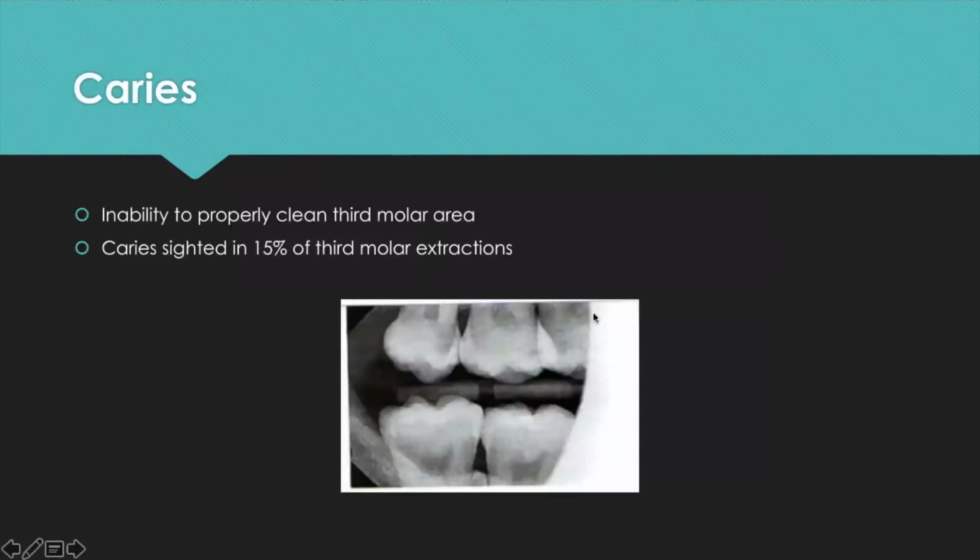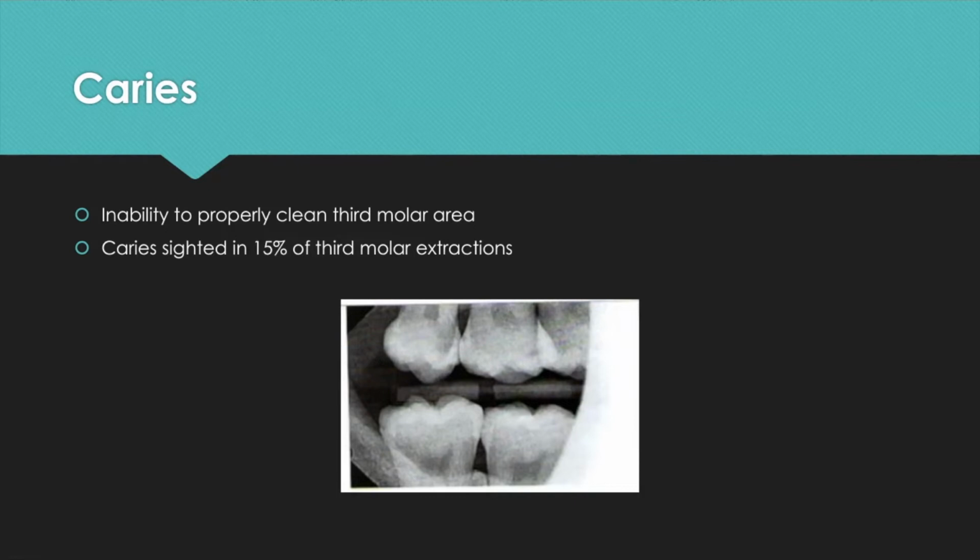The next issue we see with wisdom teeth is caries. This bite wing is a patient I saw last week who was in her second trimester pregnant, who came in with pain associated with that erupted tooth number 1. The issue with wisdom teeth is they're pretty far back in the mouth and they're very hard to keep clean. And in about 15% of third molars extracted, caries is seen.